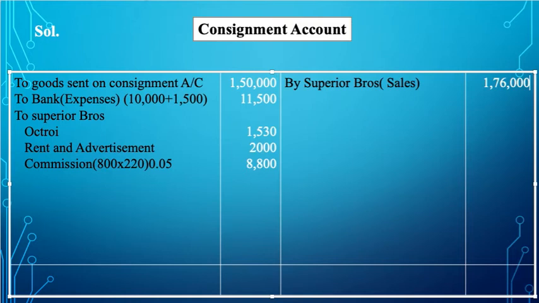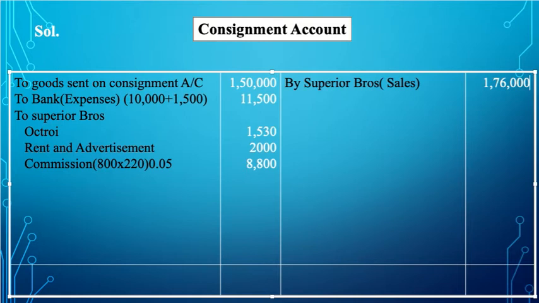Now if we see, Superior Bros has sold 800 bicycles, but how many bicycles were sent? 1000 were sent, but out of 1000, 100 were lost due to fire.